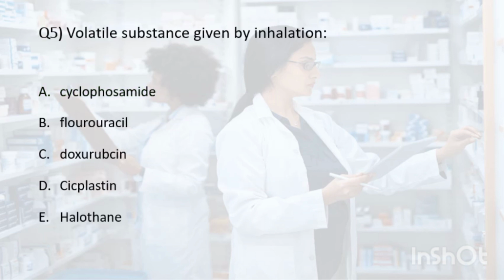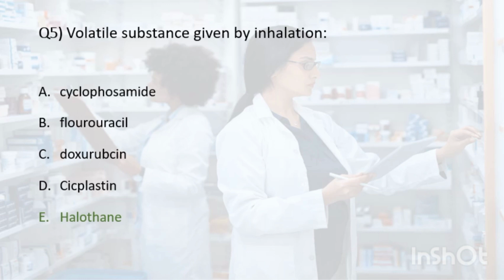Question 5. Which is a volatile substance given by inhalation? A. Cyclophosphamide, B. Fluorouracil, C. Doxorubicin, D. Cisplatin, E. Halothane. The correct answer is E, halothane. Halothane is a volatile substance that is given by inhalation for general anesthesia. It is a halogenated hydrocarbon that produces a rapid induction of anesthesia and has a relatively low blood-gas partition coefficient, which means that it is quickly eliminated from the body after inhalation is stopped.